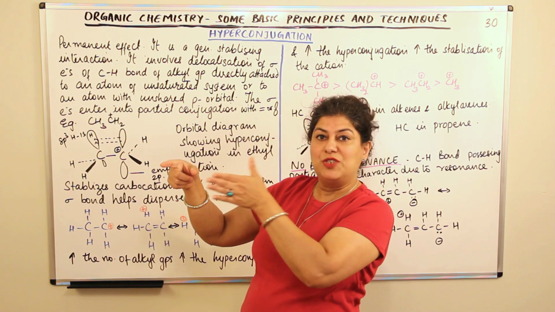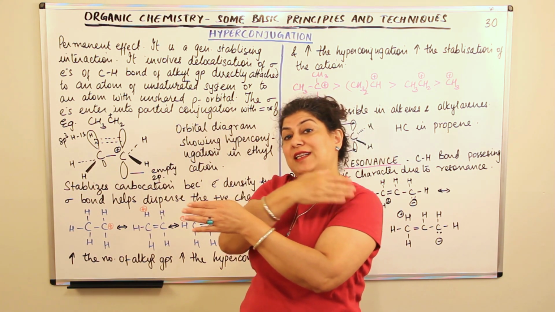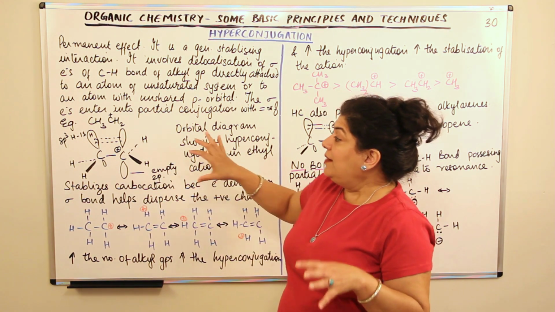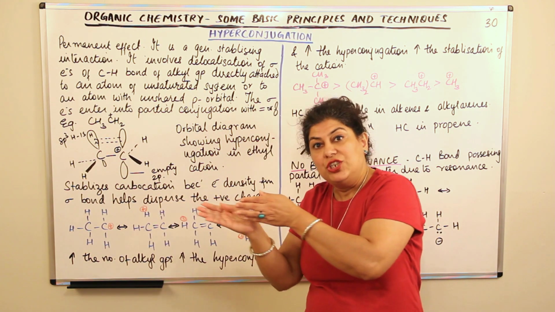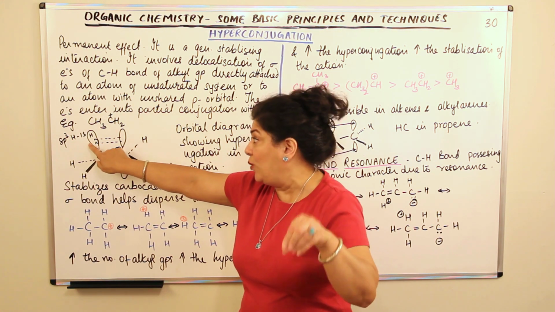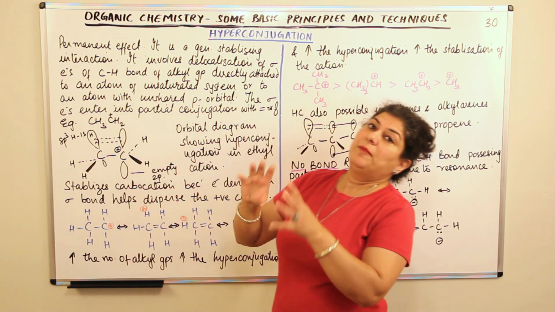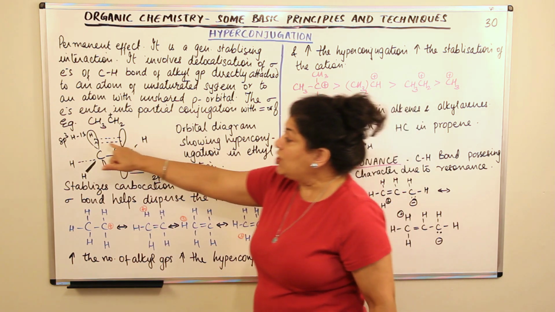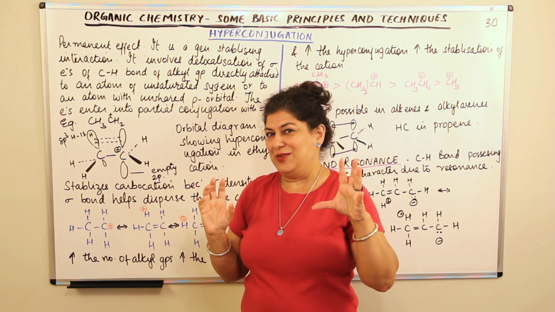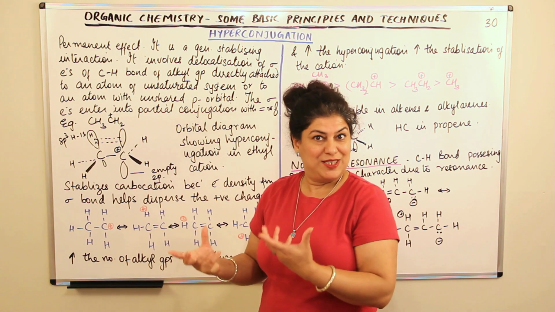If one of the pi electrons comes here and forms a double bond, the next pi electrons will jump further and result in the formation of that, turning that single bond into a double bond, and that is how the charge travels. In this case also, due to this conjugation that is created not by pi electrons, it is sigma electrons on one side which are getting conjugated with either an empty orbital or by the pi electrons. Such a conjugation creates a kind of a false resonance, a masked resonance. It can also start acting as resonance.